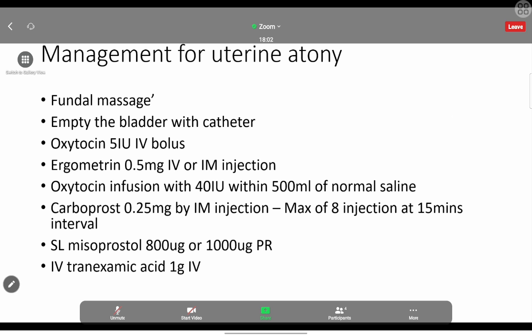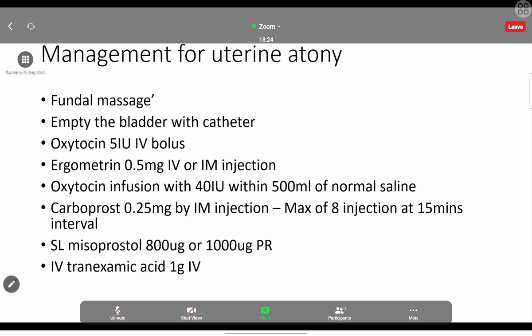Then we have to make sure that the bladder is emptied, because if the bladder is full, it will put pressure on the uterus, that will cause further bleeding. That will prevent the uterus from contracting. So first we have to make sure they empty the bladder. So we can put in a catheter and empty the bladder.